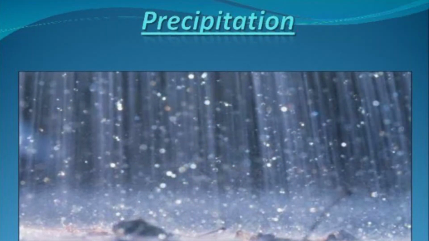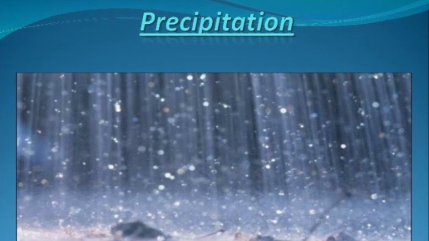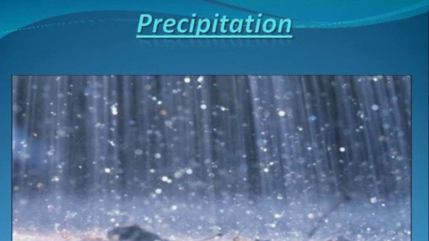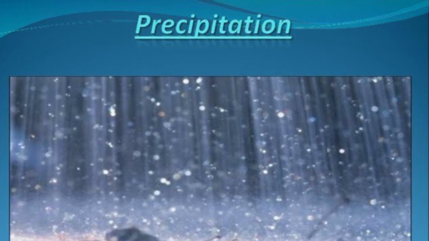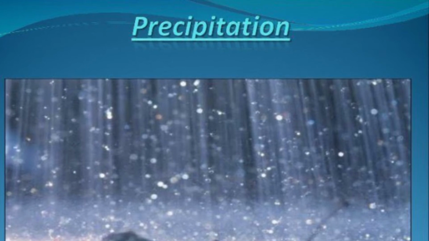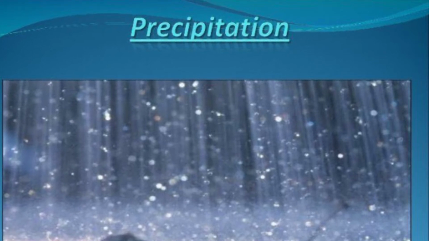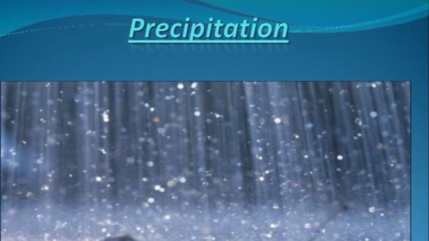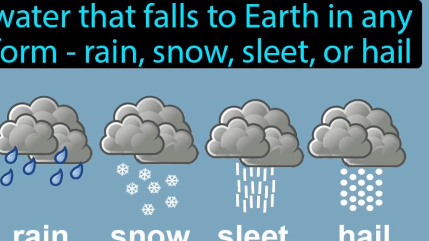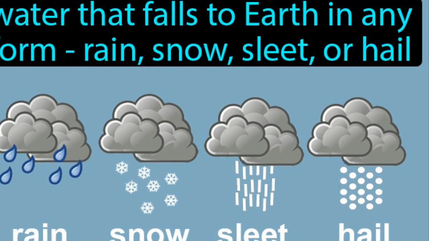The third phase is precipitation. Like evaporation and condensation, precipitation is a process. It is best described as any liquid or solid water that is falling to Earth. Precipitation includes rain, snow, and hail. Fog is not precipitation. The water in fog does not condense sufficiently to precipitate, or liquefy and fall to Earth.